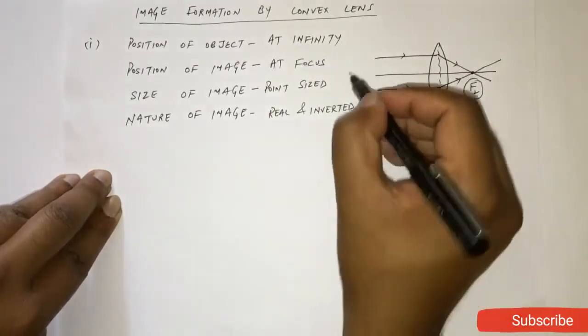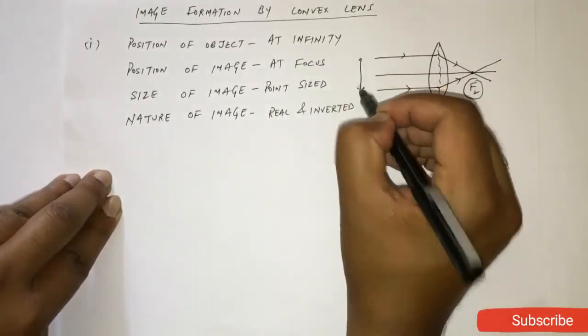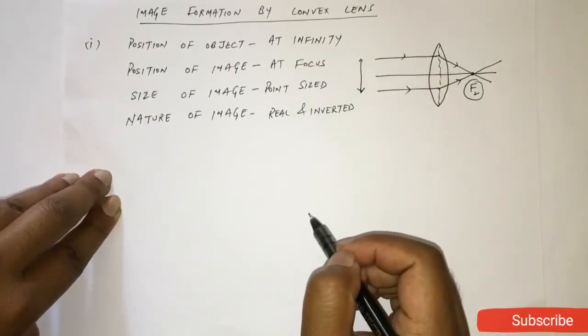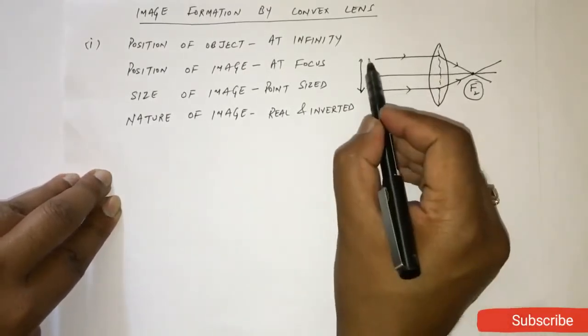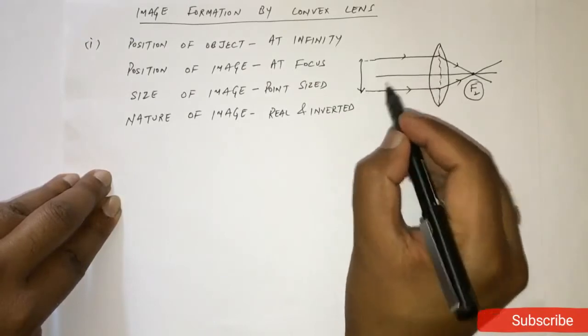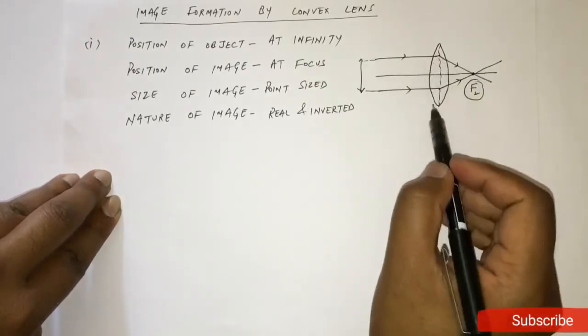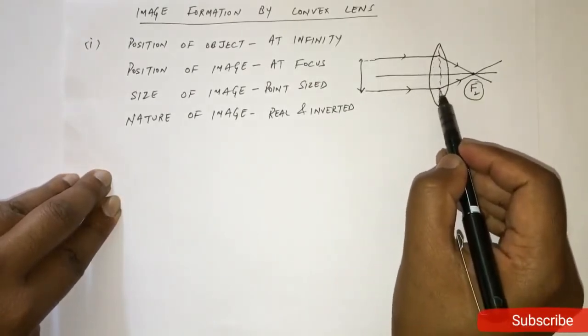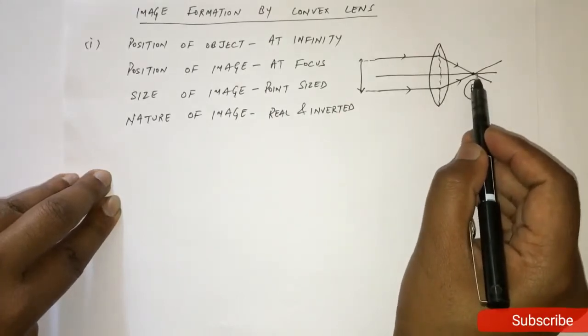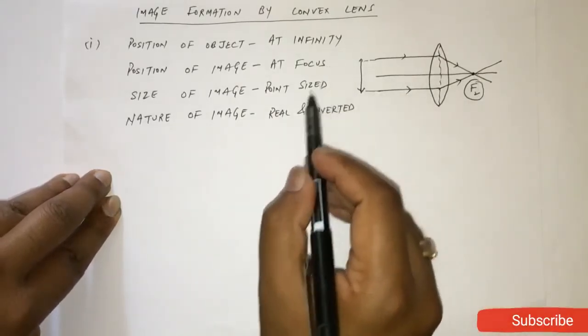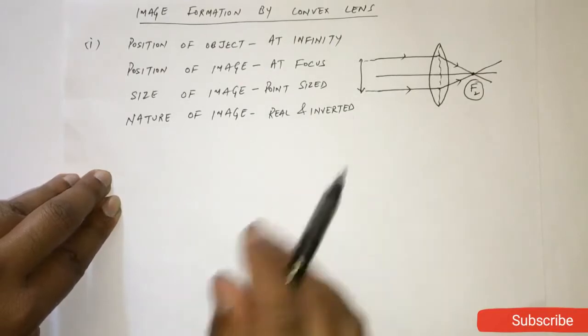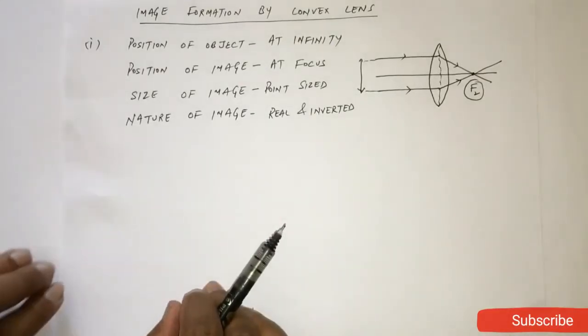Suppose the object is placed at infinity, at infinite distance. In that case the light rays will come parallel to each other like this. After refraction, both light rays will intersect at focus, so the image will form at focus. It is point sized, real and inverted. Clear?